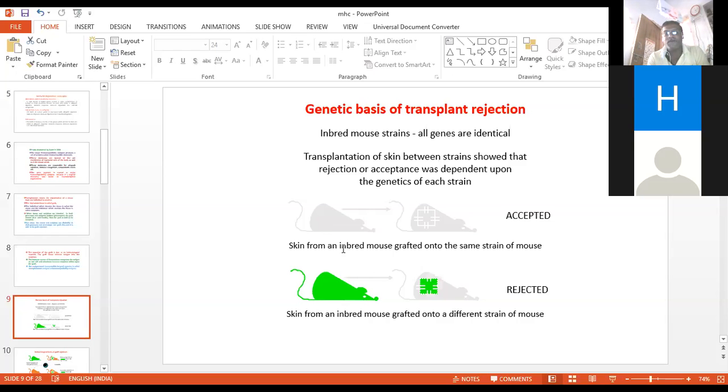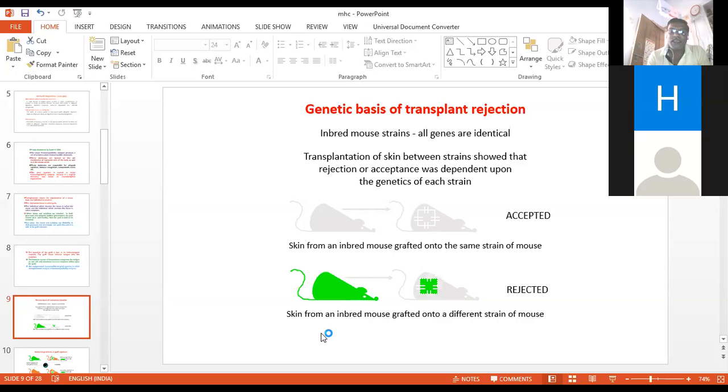The skin of an inbred mouse is grafted into the same strain of mouse. So this will be the black strain mouse, and this is another black strain mouse. A small piece of skin from one strain is grafted into the same strain, and after some time the graft stays alive. This is known as an accepted graft.